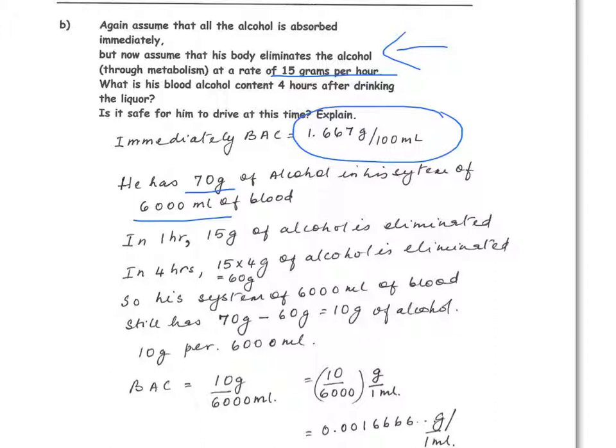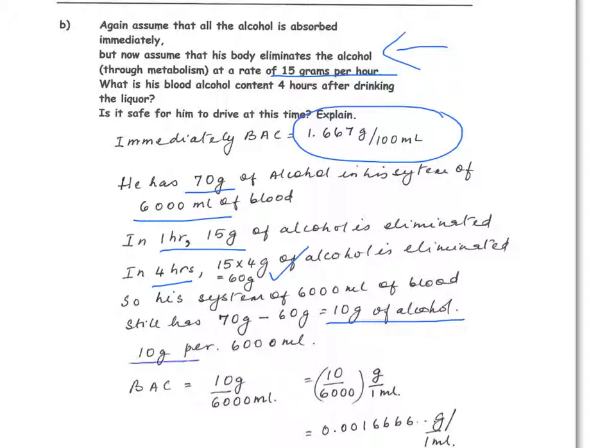In 1 hour, 15 grams of alcohol is eliminated. In 4 hours, 4 times 15 grams of alcohol is eliminated. So we have 60 grams of alcohol eliminated in 4 hours. So his system of 6,000 milliliters of blood still has 70 grams minus 60 grams, which is 10 grams of alcohol.